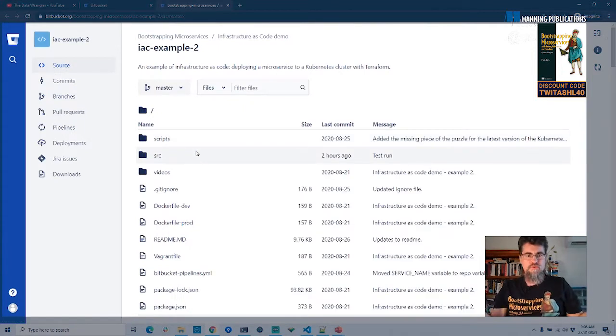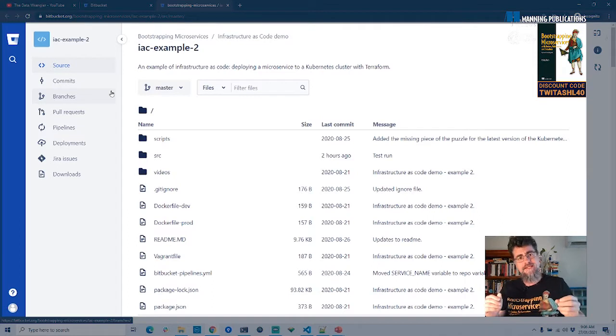So this is just a code repo, like what you'd find on GitHub or GitLab. Bitbucket is just another way of storing code online. I started using Bitbucket because it had a nice free tier for running continuous delivery pipelines, before GitHub did. That's the reason I'm still on Bitbucket for this.